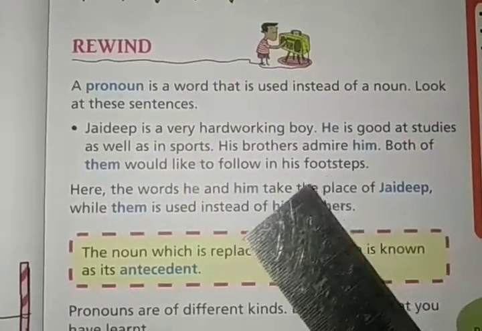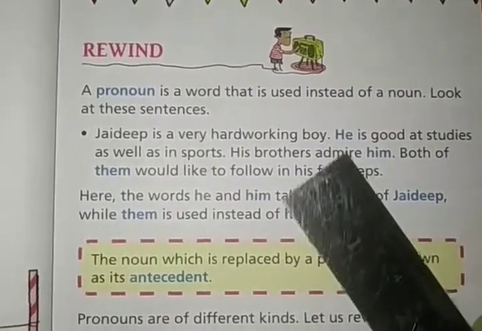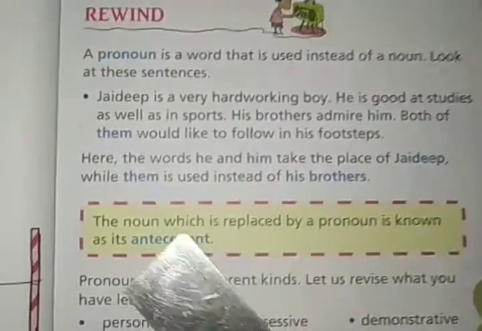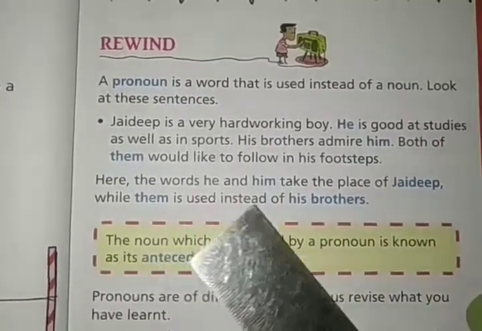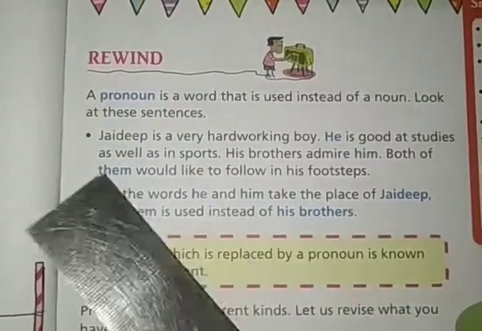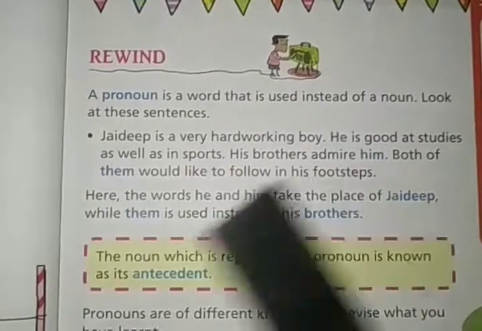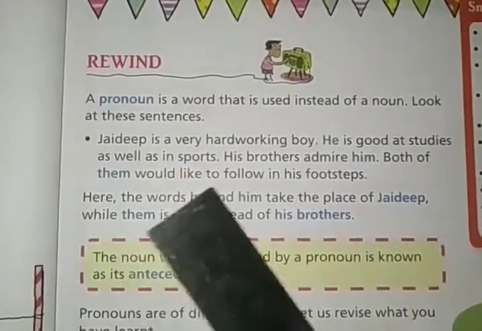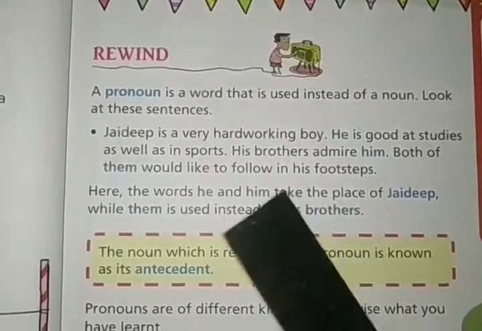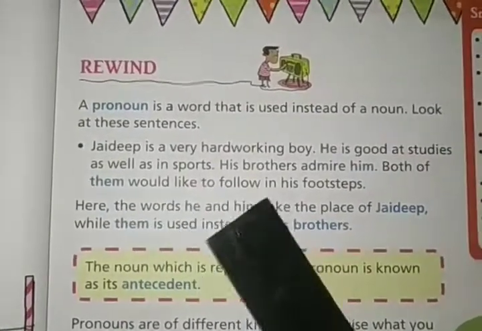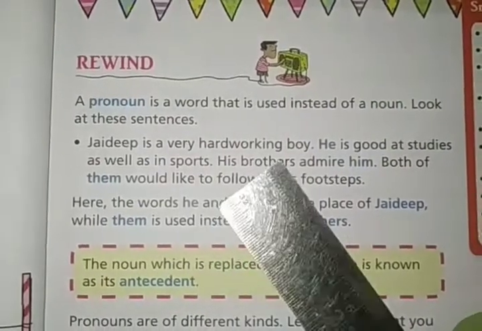In place of writing Jaideep twice or thrice, we have used he and him, while them is used instead of his brothers. His brothers admire him. Both of them would like to follow in his footsteps. Jaideep has 2 brothers and both of them would like to follow in his footsteps. So both of them is written for brothers.